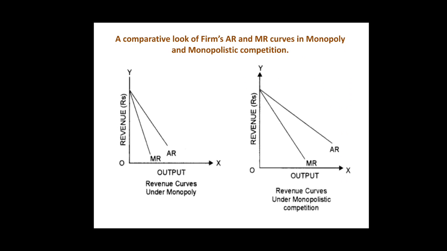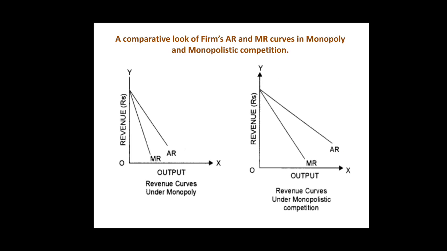Now, the figures in this slide give a comparative look at a firm's average revenue and marginal revenue curves in monopoly and monopolistic competition. Here we can see that under monopoly as well as under monopolistic competition, both average revenue and marginal revenue curves are downward sloping straight lines from left to right, and in both cases, average revenue is greater than marginal revenue at all levels of output.